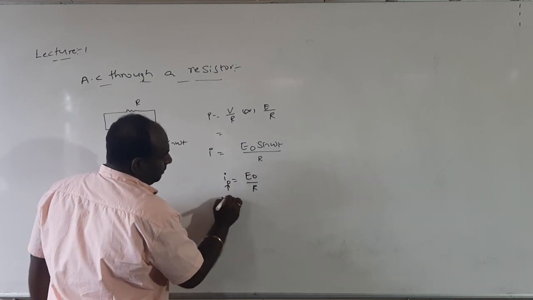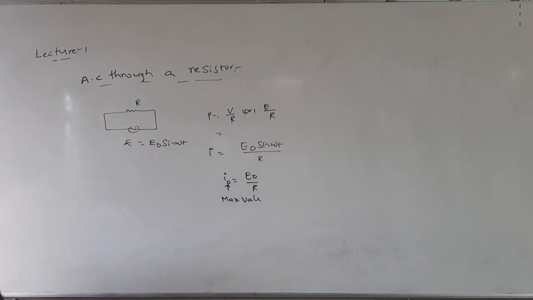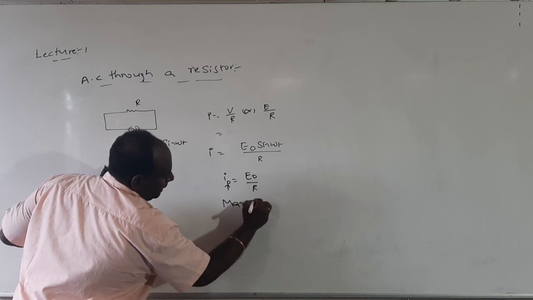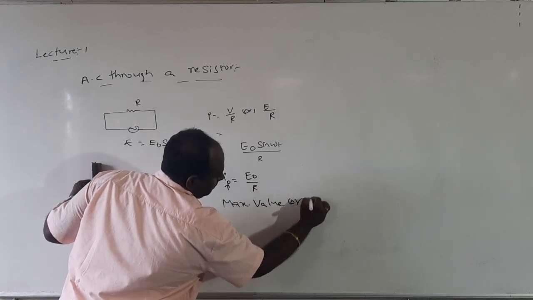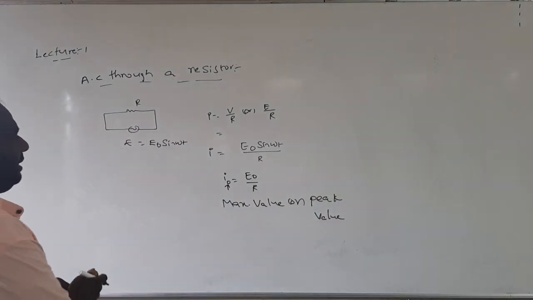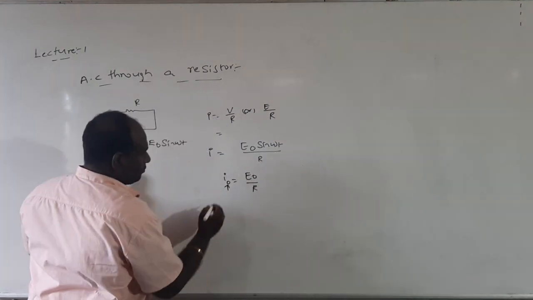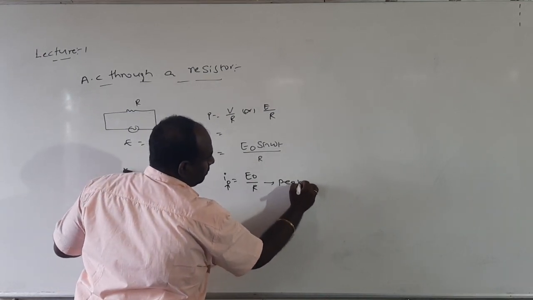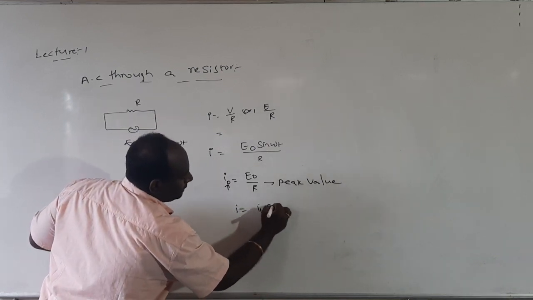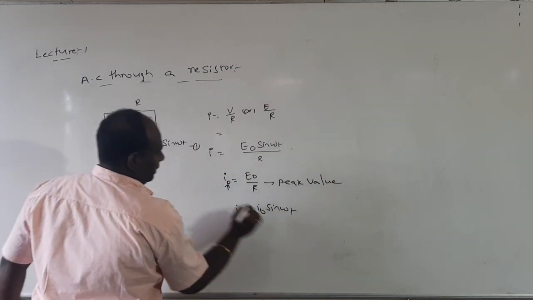This I naught is known as the maximum value of current, the maximum value or peak value. Then if you replace, this is known as the peak value. So we finally will get I equal to I naught sin omega t. So this is equation 1, and this is equation 2.